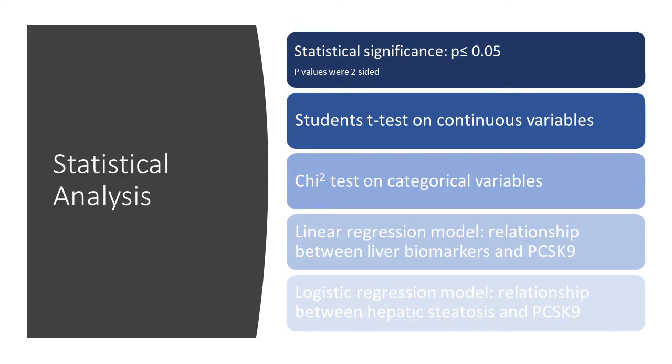To analyse the results produced, many statistical correlation tests were used. Some key points from this analysis are that all p-values were deemed statistically significant if they were less than or equal to 0.05. The p-values were calculated with the student's t-test for continuous variables and a chi-squared test for categorical variables. A linear and logistic regression model was used to statistically correlate the main variables of the study. This is PCSK9 with biomarkers or hepatic steatosis.